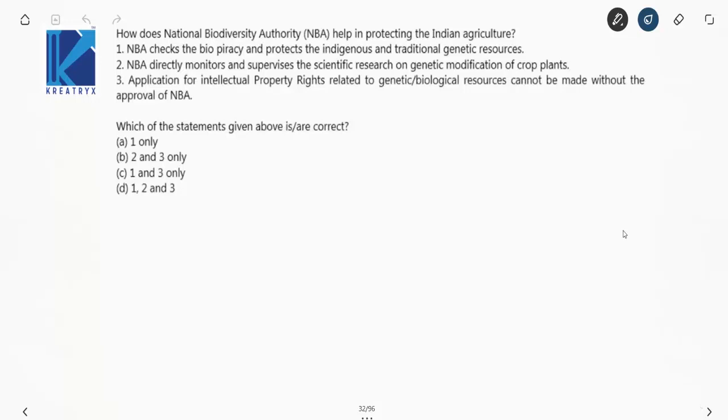How does National Biodiversity Authority help in saving the Indian agriculture, and how it helps? Now, NBA checks the biopiracy and saves the indigenous and traditional genetic resources. Perfectly right, we have discussed this. NBA directly monitors and supervises the scientific research and genetic modification of crop plants. No, this is not the organization. Application for IPRs related to genetic biological resources cannot be made without the approval of NBA. Yes, this is perfectly right. So your answer is 1 and 3 only.